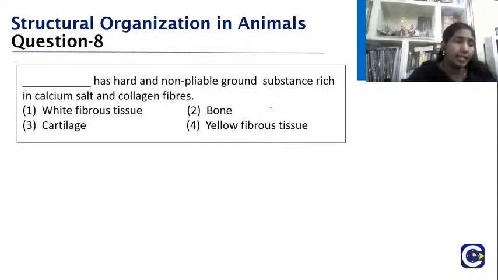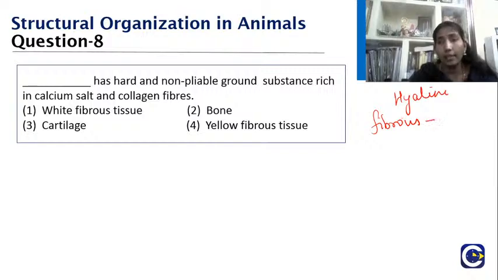When I say cartilage, which is unossified bone, you have hyaline cartilage that you find in the larynx and trachea. Apart from that we have the fibrous cartilage, which you will find between two vertebrae, the intervertebral disc, and in the pubic symphysis.